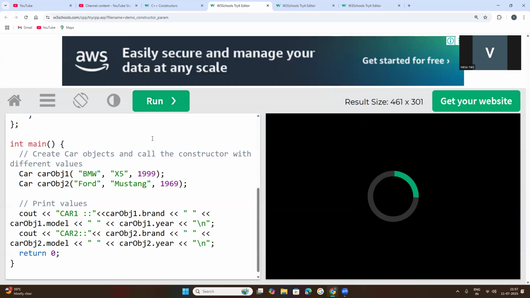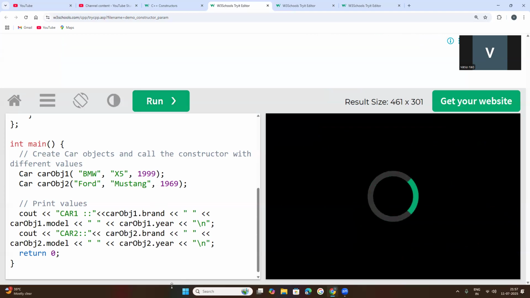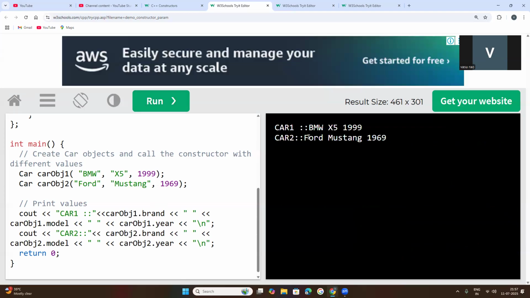Now run this code. The code will be executed. Before that, we were seeing only the values. Those values will be represented for which car: car1.